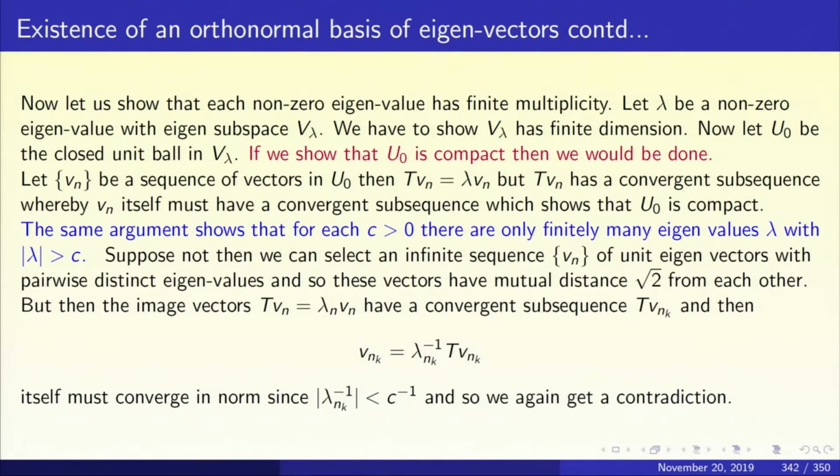Now, the same argument can also be used to show that given any positive real number C, there are only finitely many eigenvalues lambda whose modulus exceeds C. Suppose not. Suppose you have infinitely many eigenvalues whose modulus exceeds C, and for each of these eigenvalues pick a corresponding eigenvector of unit length.